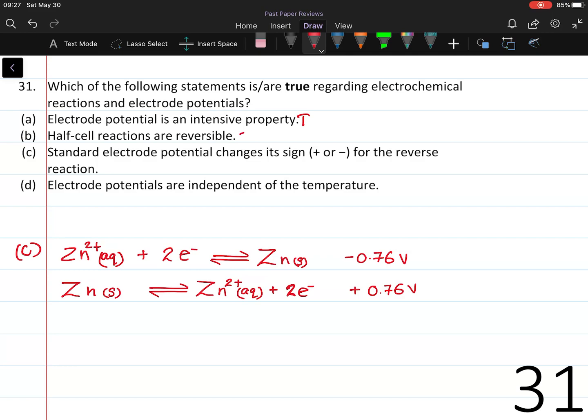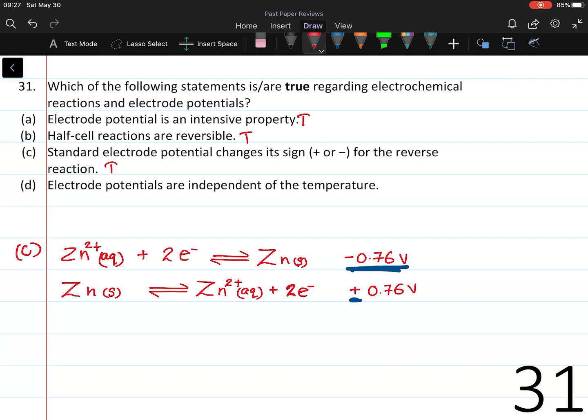Statement B is also true. When the direction of the current is reversed, a backward reaction takes place. Statement C. Standard electrode potential changes its sign for the reverse reaction. This is true. If we take the zinc electrode as an example, if the forward reaction is negative 0.76 volts, then the backward reaction has the positive value of the same amount.